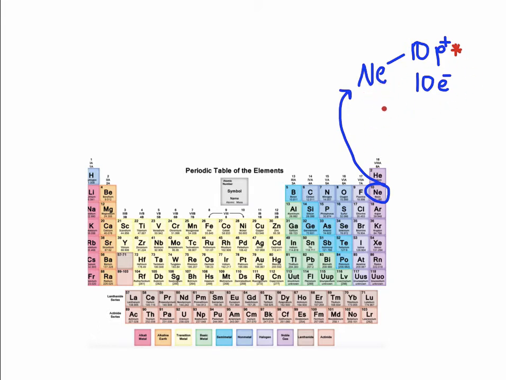The noble gases are the only elements on the periodic table who have, in their neutral form, if you notice here, plus, minus, a zero charge. In its neutral form it has stability. So all these other elements on the periodic table aren't stable. Some are more stable than others, but in essence, all of these elements are trying to be like the noble gases. They're trying to be stable, but they're not stable in their neutral form. And that's how bonding happens, and we'll talk about that later.